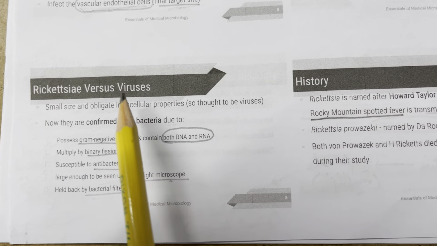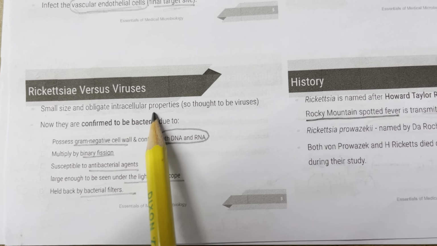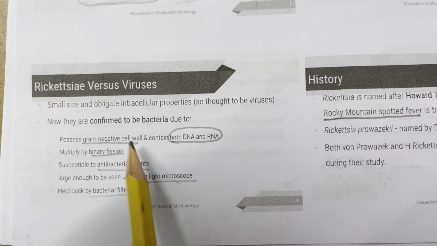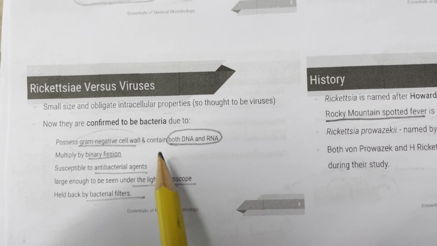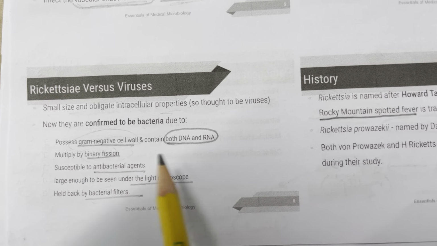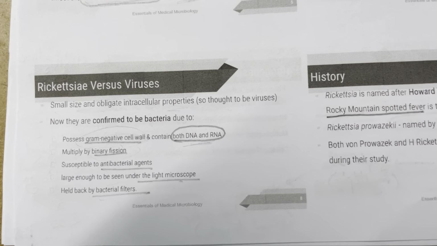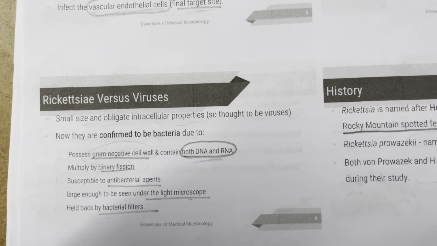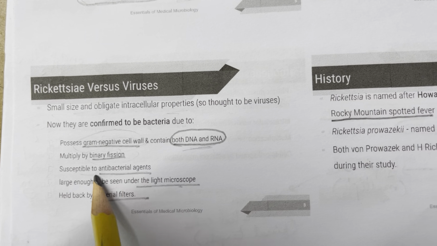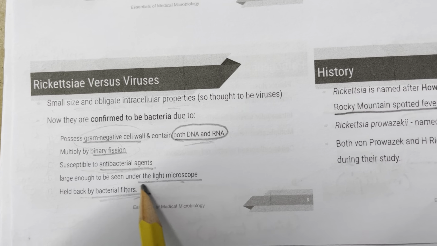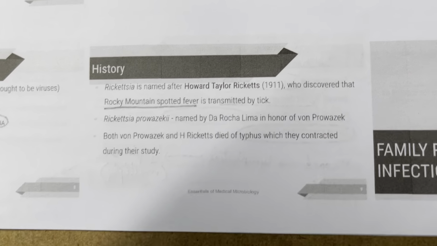Rickettsia versus viruses. Because of their small size and obligate intracellular properties, they were thought to be viruses, but now they are confirmed to be bacteria because they have a gram negative cell wall. They multiply by binary fission. They contain both DNA and RNA. Viruses do not contain both. Viruses are basically inactive proteins outside cells, and rickettsiae are susceptible to antibacterial agents. They are held back by bacterial filters, and they're large enough to be seen under the light microscope.